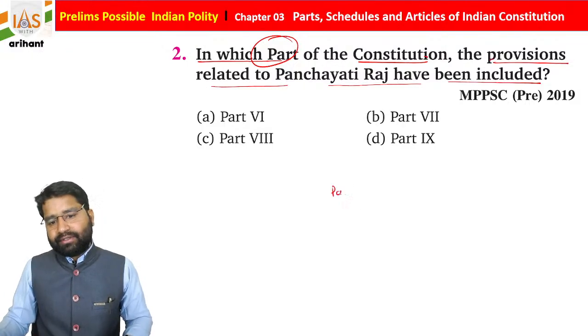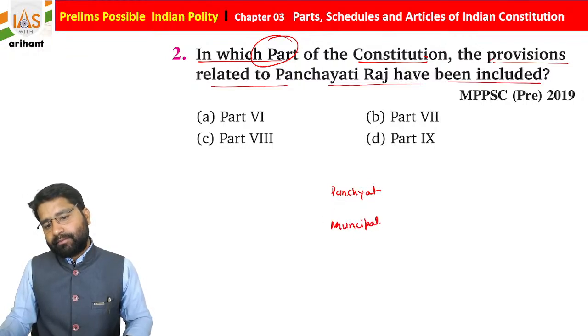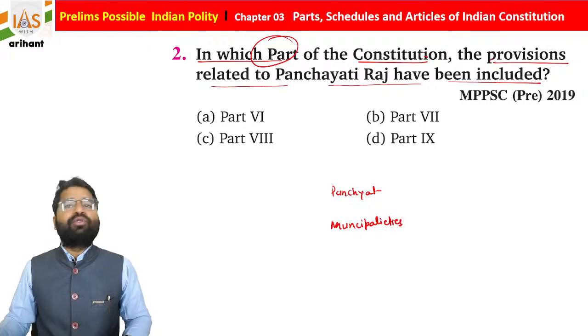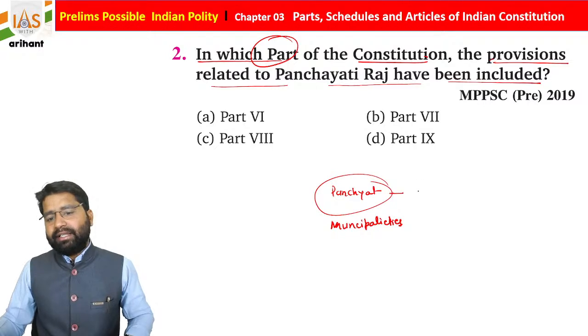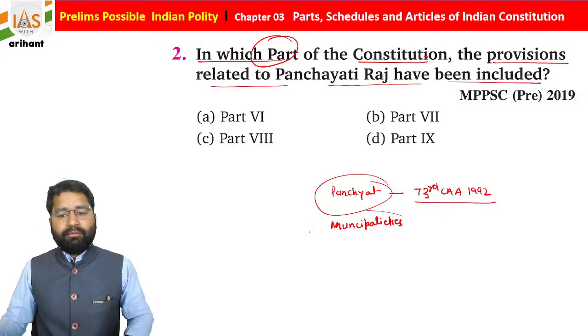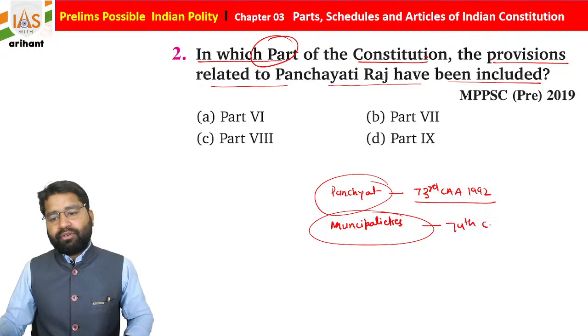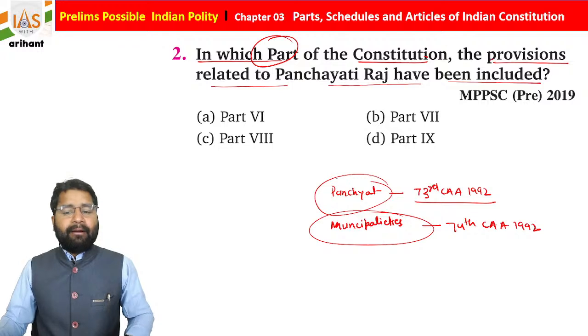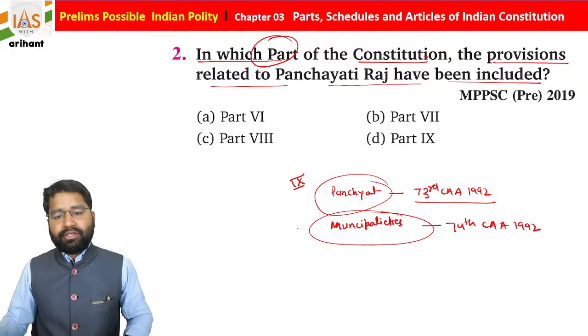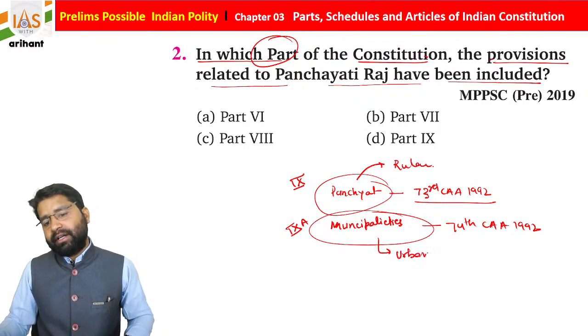So as we already discussed, Panchayats and municipalities are the local government things. Panchayat was added by the 73rd Constitutional Amendment Act 1992. Okay, municipalities were added by the 74th Constitutional Amendment Act 1992. Panchayat is added under Part 9 of the Indian Constitution. Municipality is added under Part 9A of the Indian Constitution. Panchayat is basically for the rural area, and municipality is basically for the urban area, students.